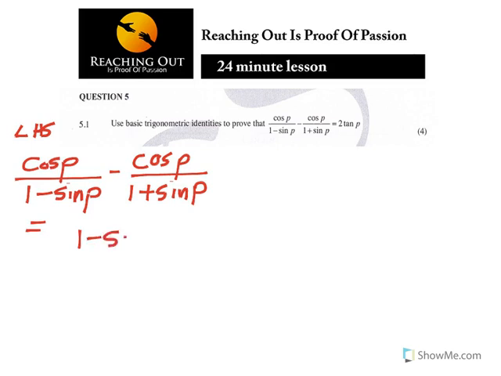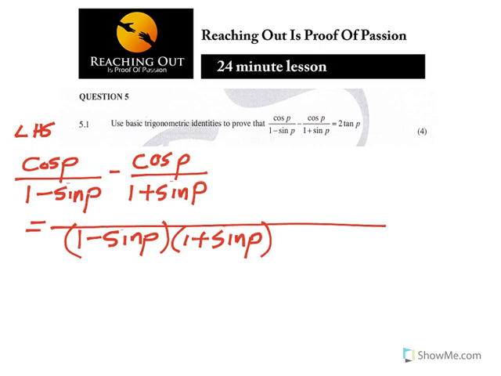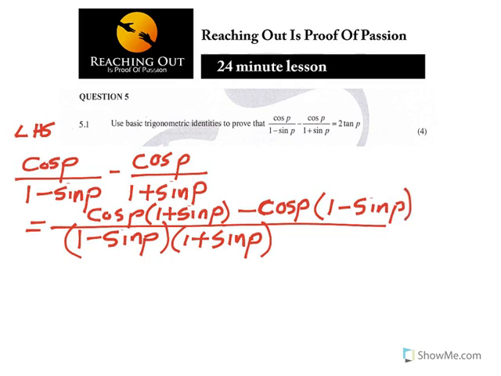It's 1 minus sin p and 1 plus sin p. Then, solving that, I'm going to have cos p on top, multiplying 1 plus sin p, and then minus cos p multiplying 1 minus sin p. So this is simple fractions that I'm doing here. So I have to expand the top and expand the bottom.